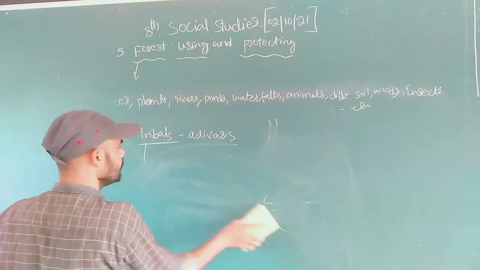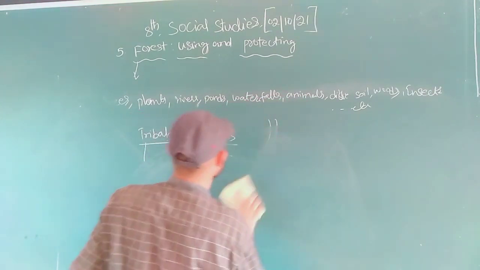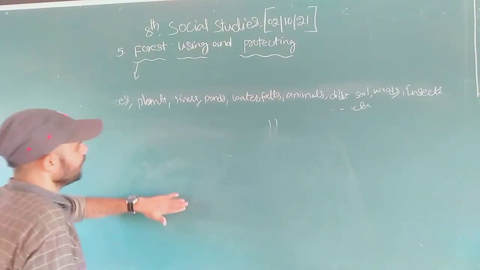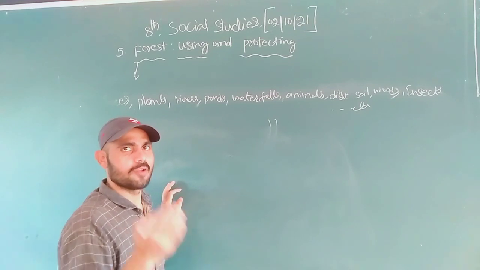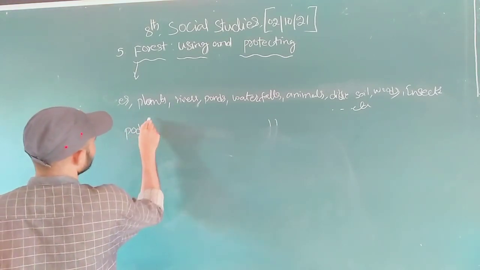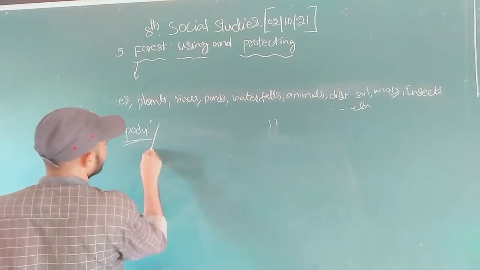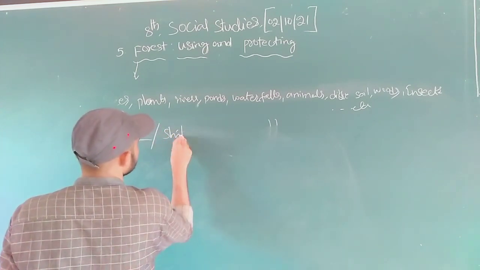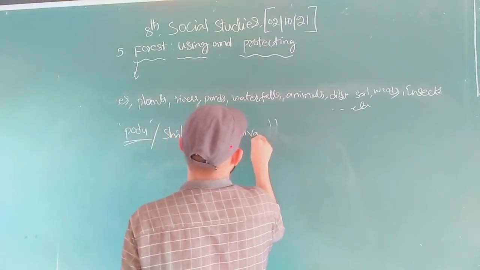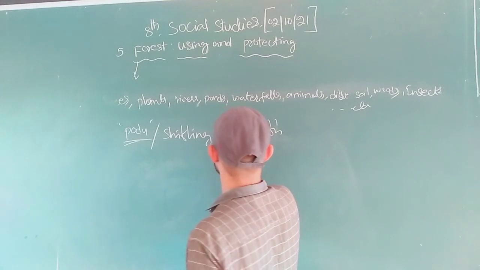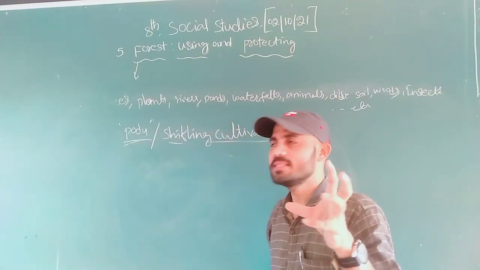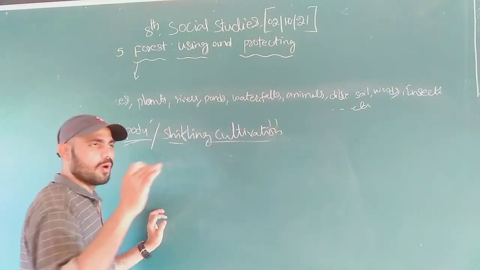See, the tribal people depend on the forest, and what kind of cultivation do they do? We have Podu cultivation, or we can say shifting cultivation. What was Podu? Important word. What does Podu mean? Podu means when he needs land, when he wants to cultivate.